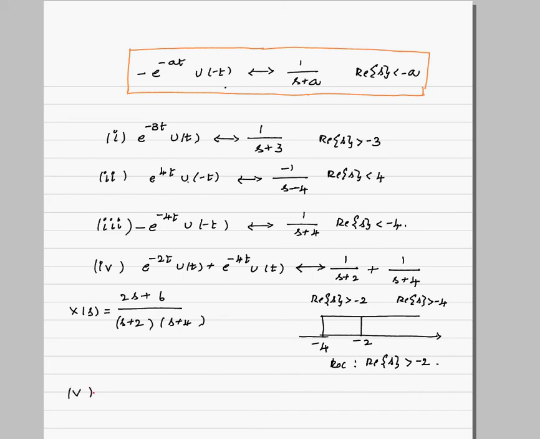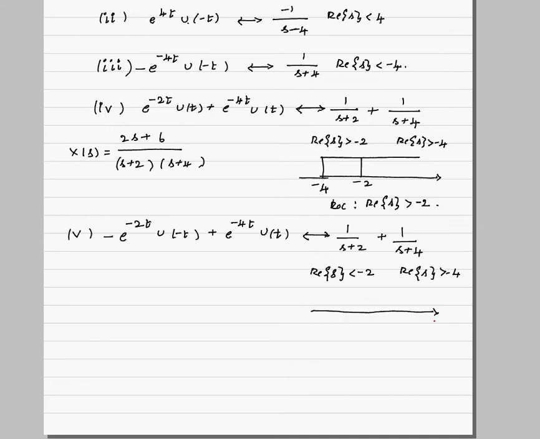Now we'll take the fifth one: minus e power minus 2t u of minus t plus e power minus 4t u of t. Clearly again, the Laplace transform for this is 1 by s plus 2 plus 1 by s plus 4. What is the ROC for the first one? Real part of s less than minus 2. ROC for the second one, real part of s greater than minus 4. So when will both converge?